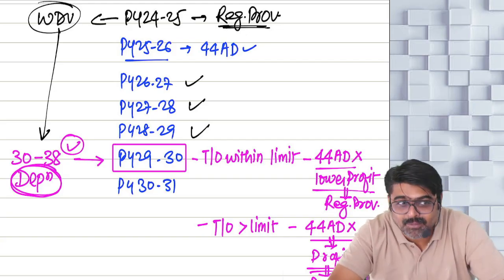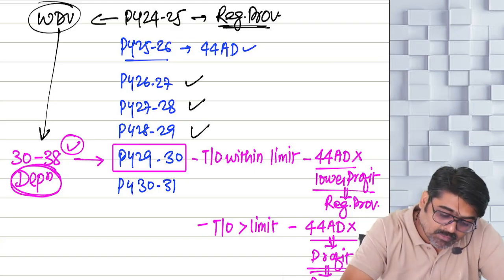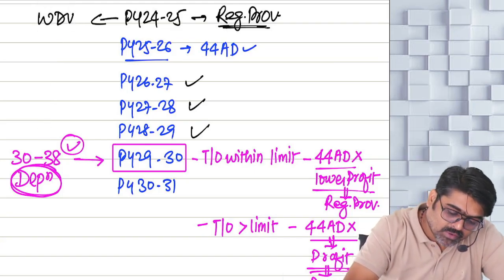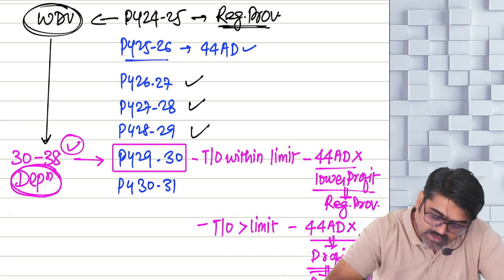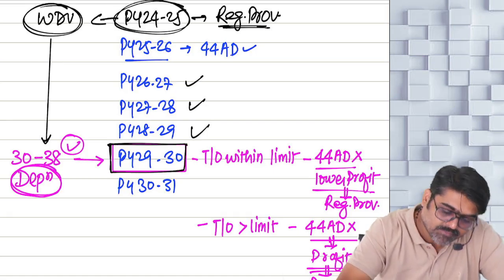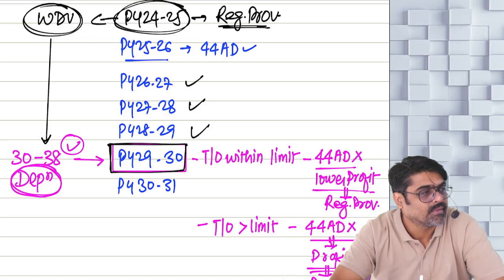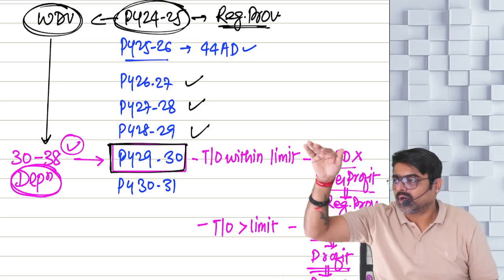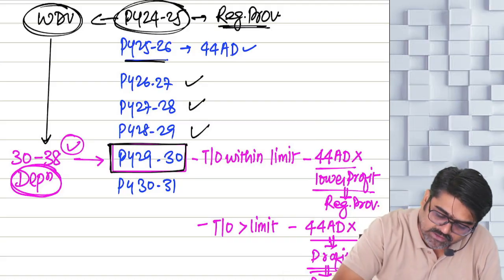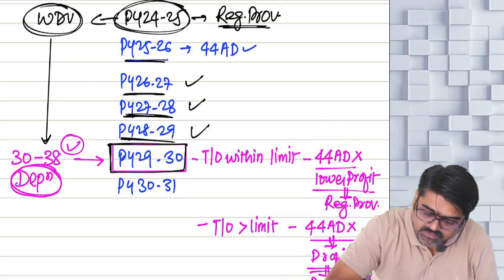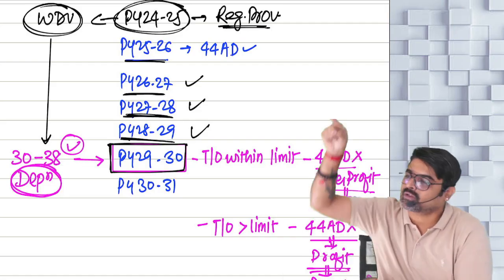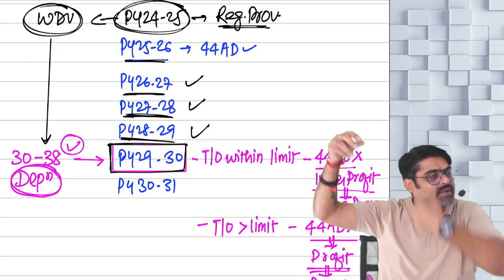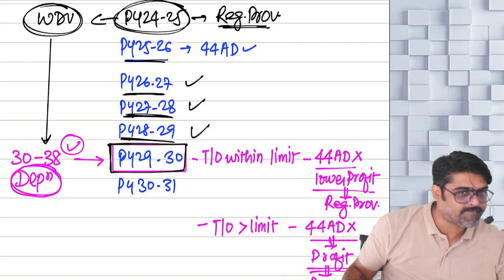And how will you calculate that WDV? Because you cannot take the old WDV, or will you take the same WDV in this year? Come on, tell me. In the previous year 29-30, will you take the WDV of 24-25? Sir, yes, because in those years 25-26, 26-27, 27-28, 28-29, I did not calculate depreciation and I did not claim depreciation. So that WDV was only there. So on that WDV only I will calculate the tax slab.